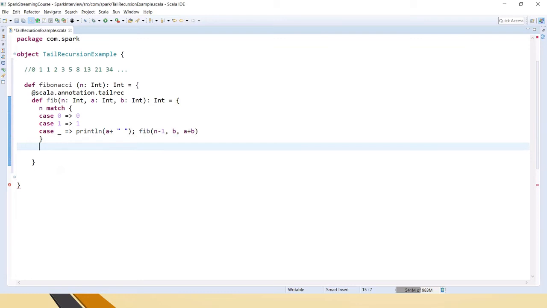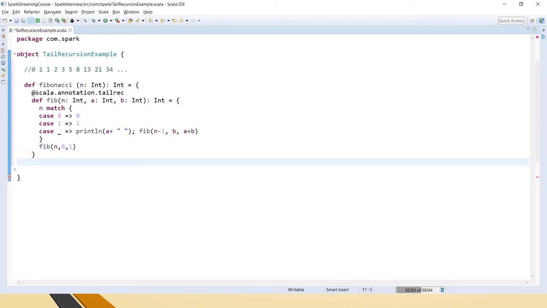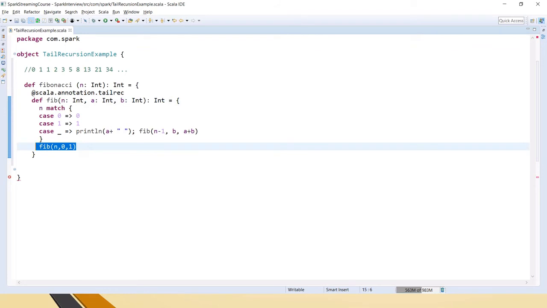Okay, and n comma 0 comma 1. For using tail recursion, the first requirement is this annotation, @tailrec, and the second is the last line of the method. The tail recursive method should end with a call to itself. If you notice, this is the last line. If you add even a println after this, it will give an error saying it expects this to be the last line of the method. Okay, so now this is the method.